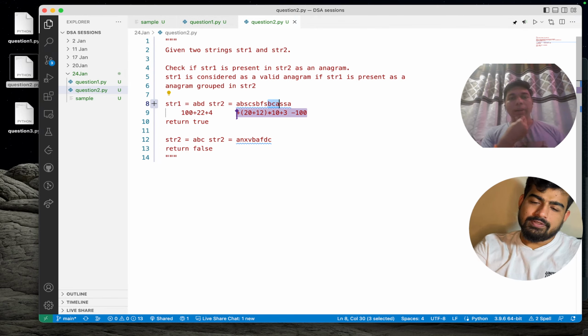So, are you fine with this one? This would be O of n time complexity and O of 1 space. Yes. Can you please quickly start implementing?